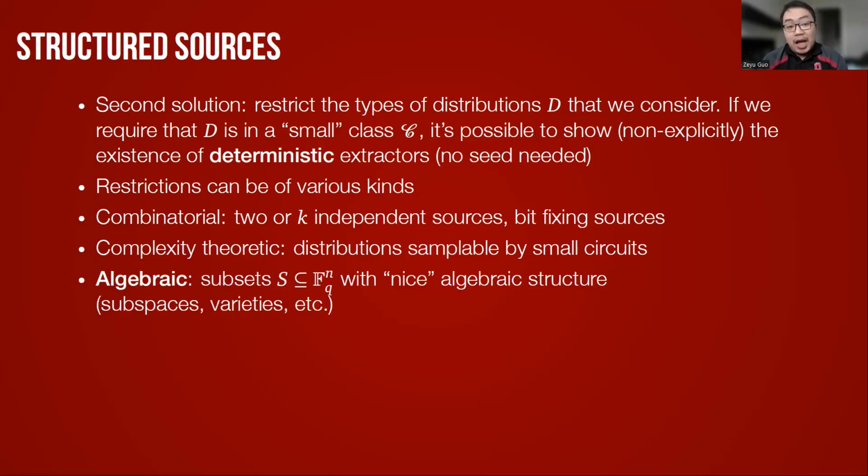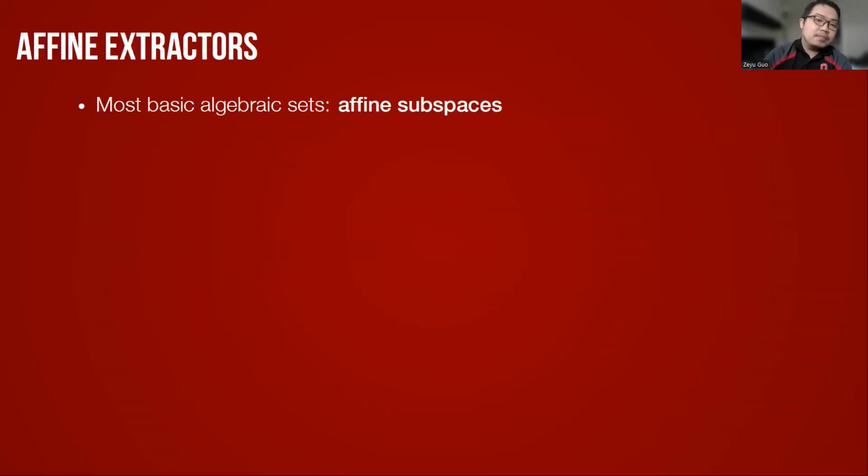Finally, we could consider algebraic restrictions. For example, we could assume the distribution is a uniform distribution over a subset S that has some algebraic structure, like S could be a subspace or variety, and so on. So this last kind of restriction, algebraic restrictions, is the focus of this talk.